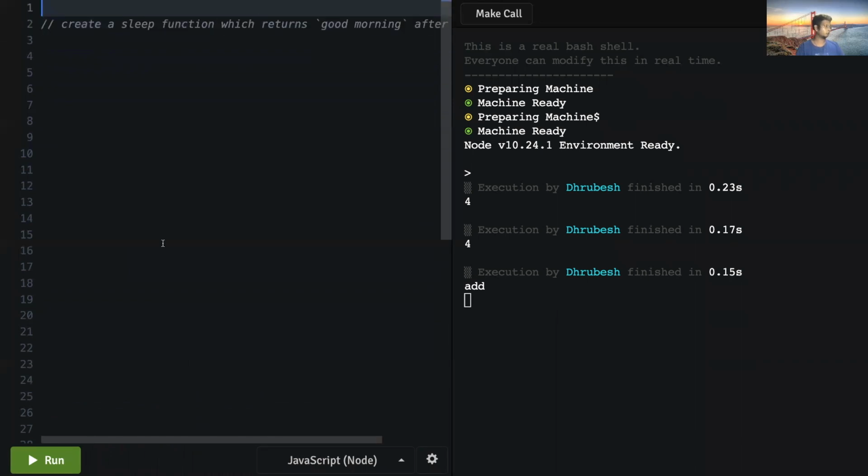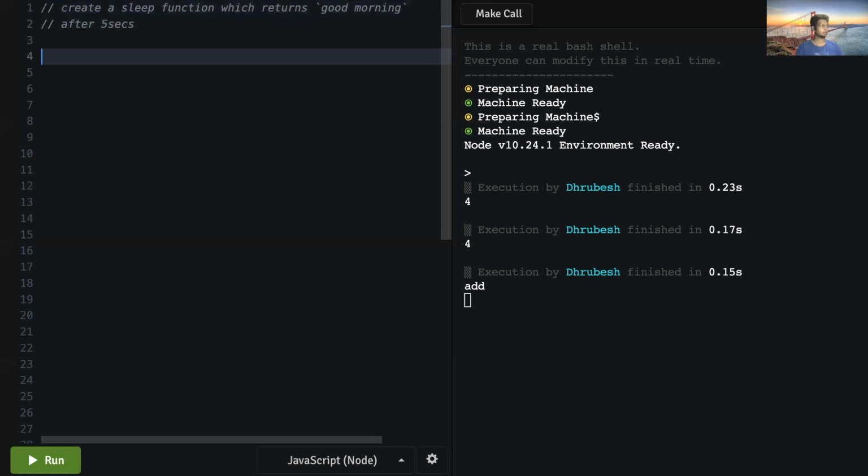So what we want to do is create a sleep function which returns good morning after 5 seconds. There are two ways to do this function, and let's try the first way, which is pretty easy. Now you have to look at this. The meta model should be, how would you make this out of a promise, right? As promise is usually used for async operation, which basically means some time has to be there. This 5 seconds, you have to make sure that it calls it after that.